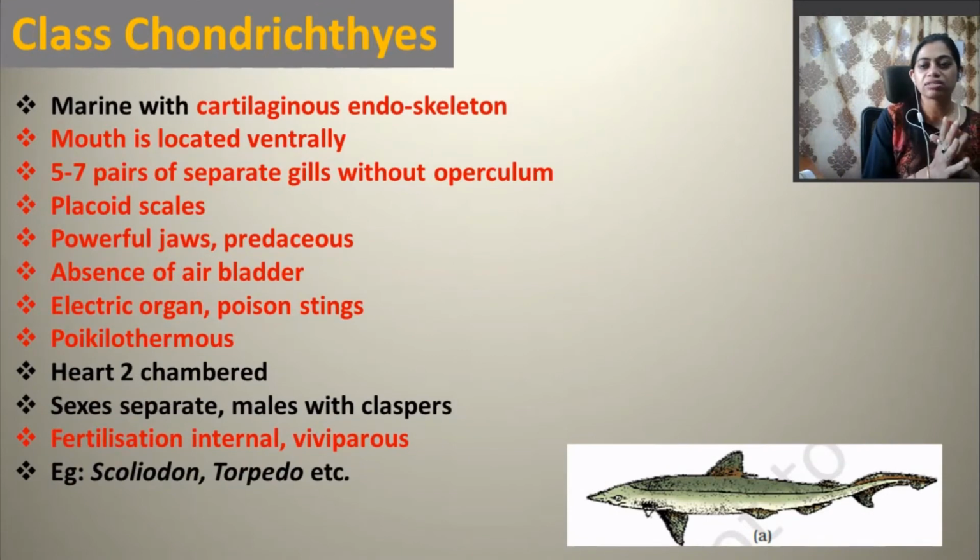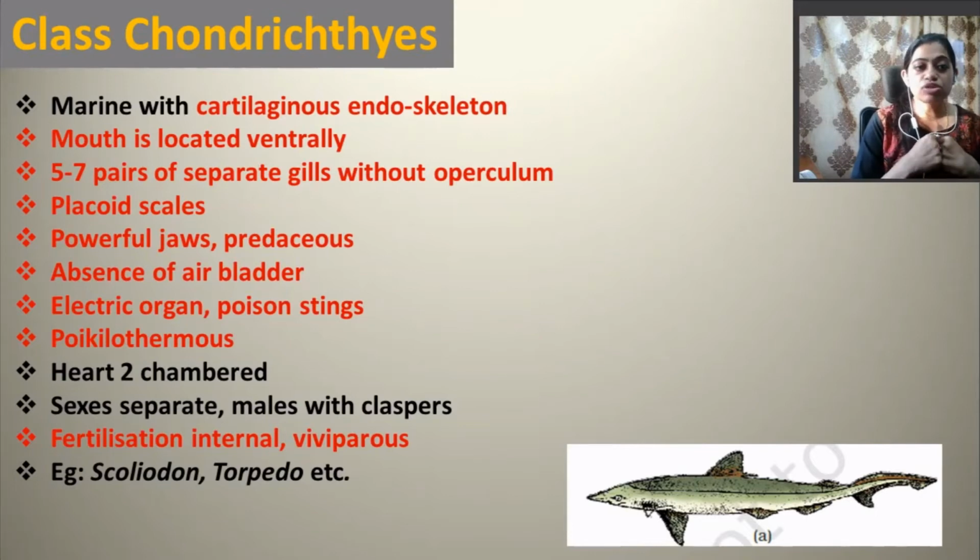The main characters: they are marine with a cartilaginous endoskeleton. So their endoskeleton is made up of cartilages. Their mouth is located ventrally. They have 5 to 7 pairs of separate gills, without operculum. What is operculum? The gill cover is called operculum. And they have a particular type of scales, called placoid. So they have placoid scales.